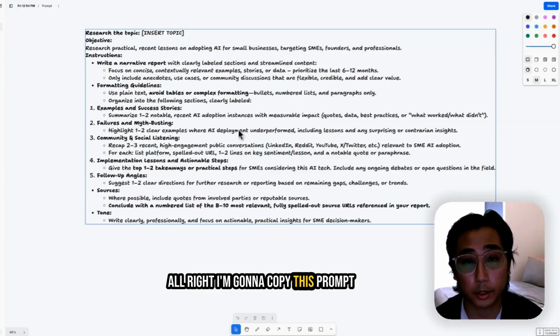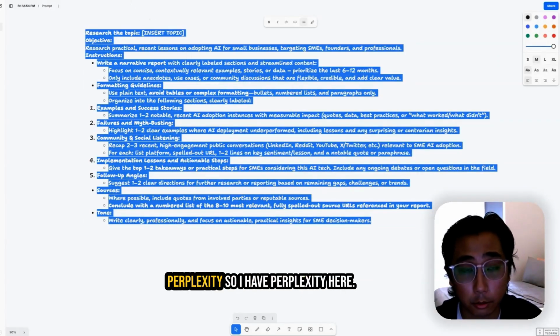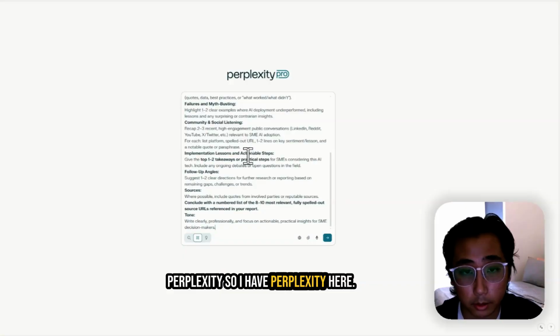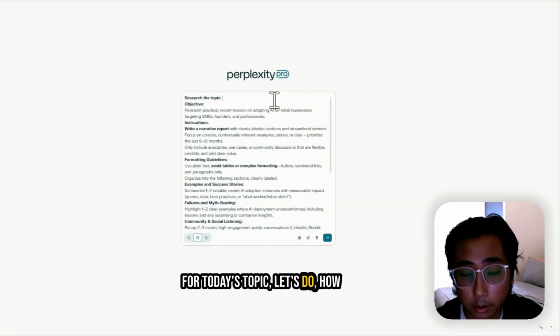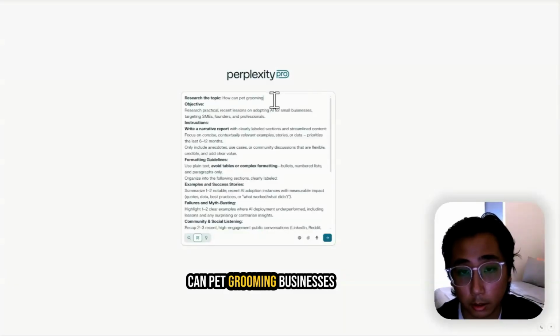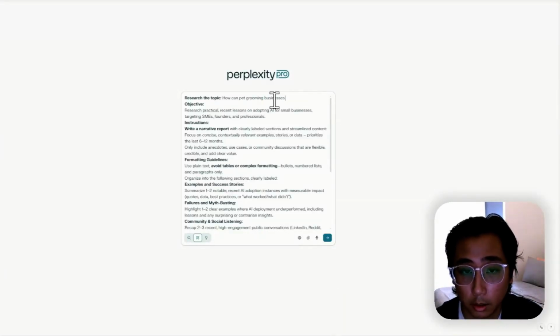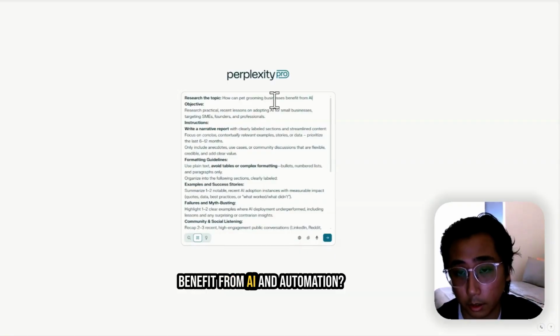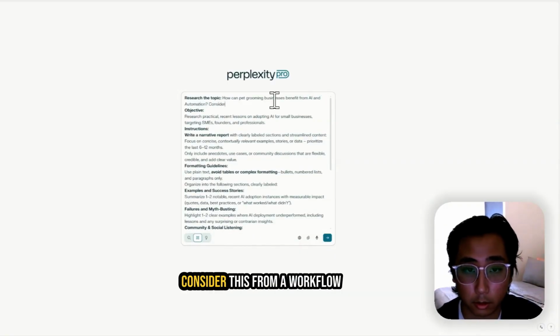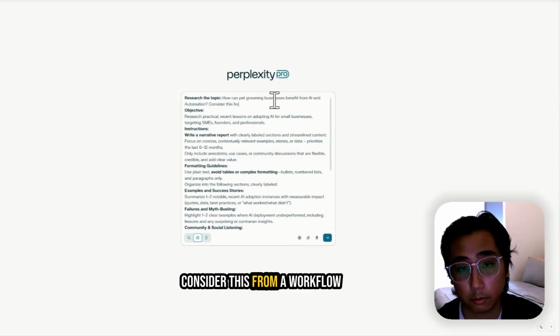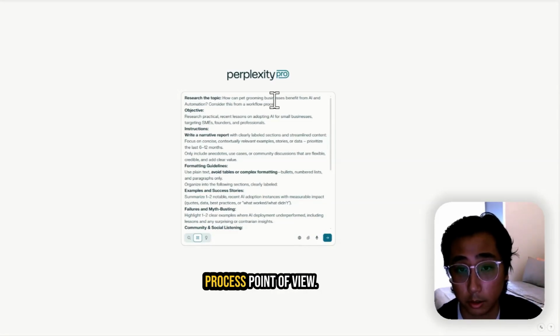Alright, I'm going to copy this prompt and I'm going to paste this into Perplexity. So I have Perplexity here. For today's topic, let's do how can pet grooming businesses benefit from AI and automation. Consider this from a workflow process point of view.